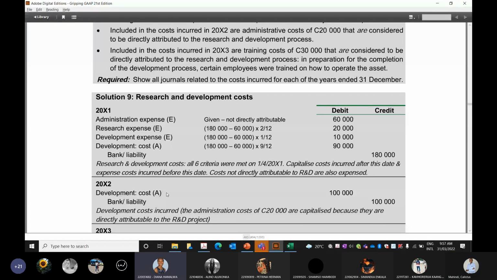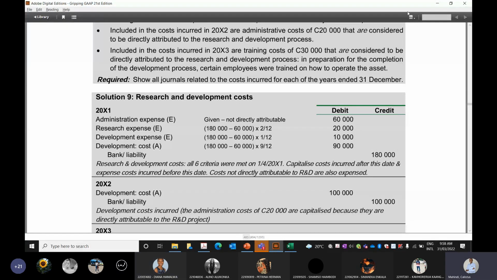Sir? Go ahead. Can we separate the administrative cost from the development cost, and then we still capitalize them? Like write administrative cost, 20,000 in brackets SFP, and then development cost 80,000 in brackets SFP. Can we do that? It's all part of development costs, so just reflect it as development costs. You do not need to split it.